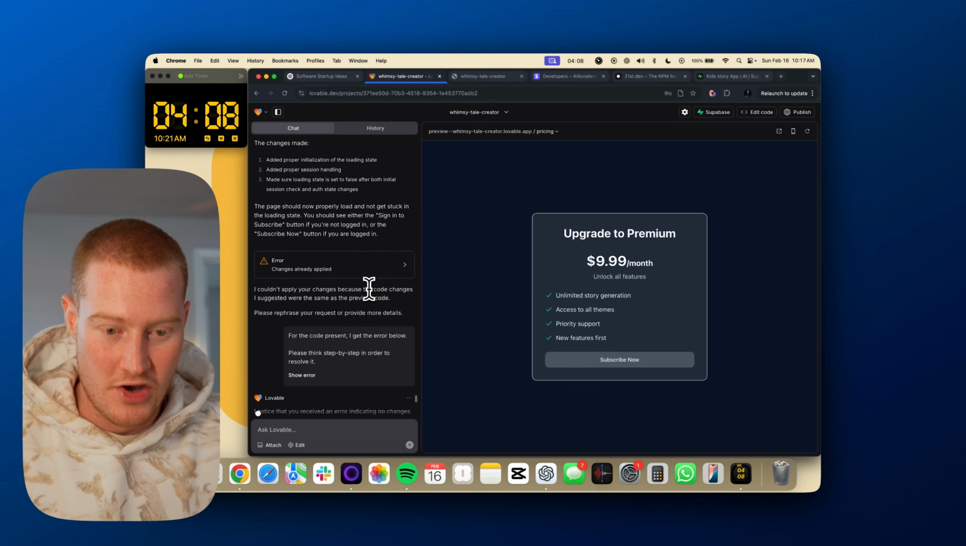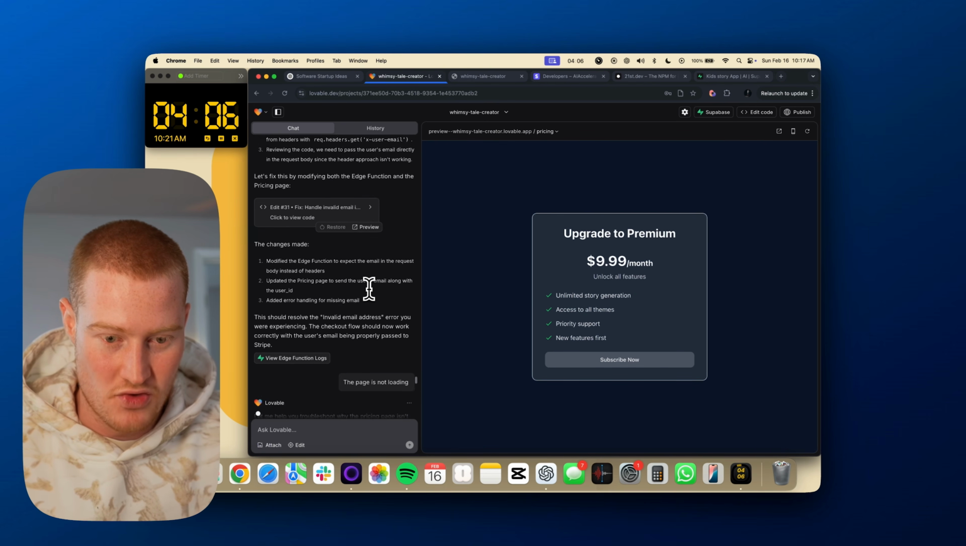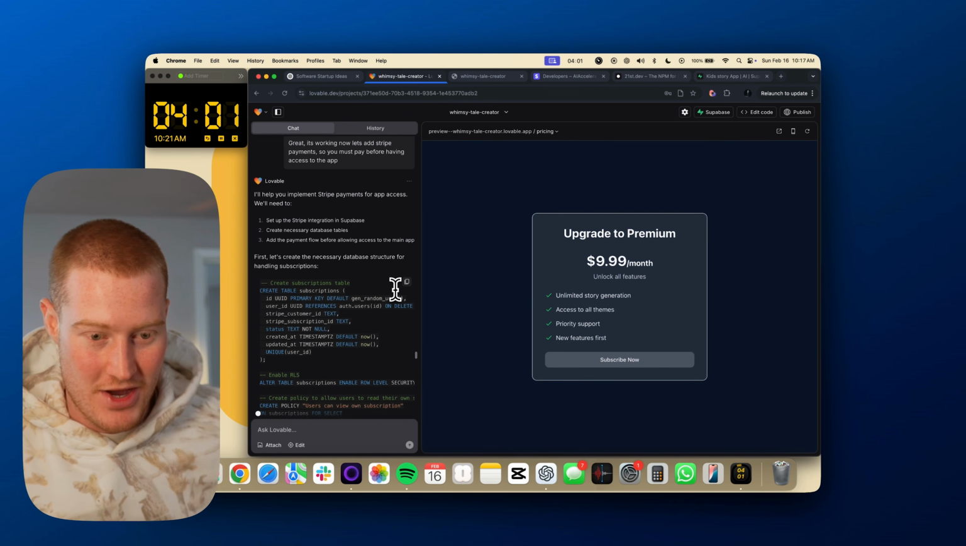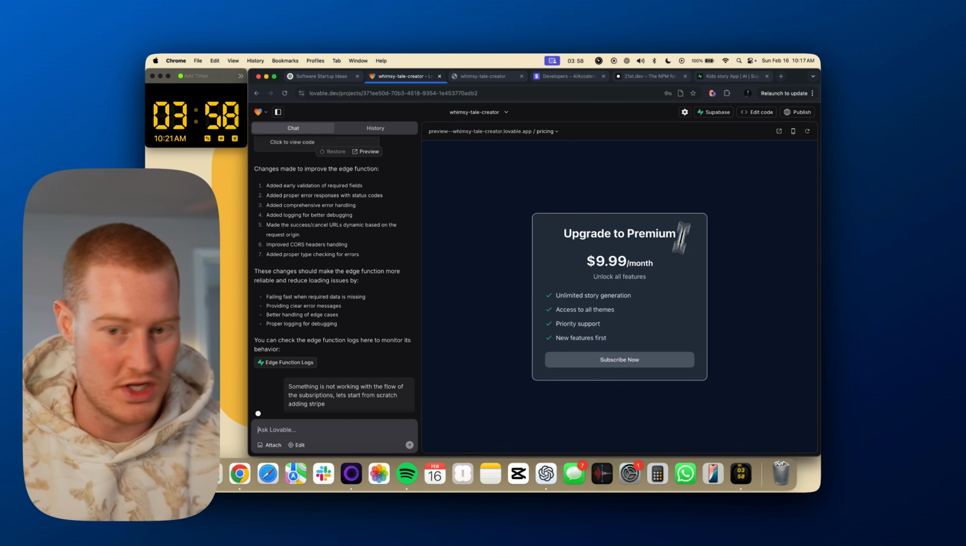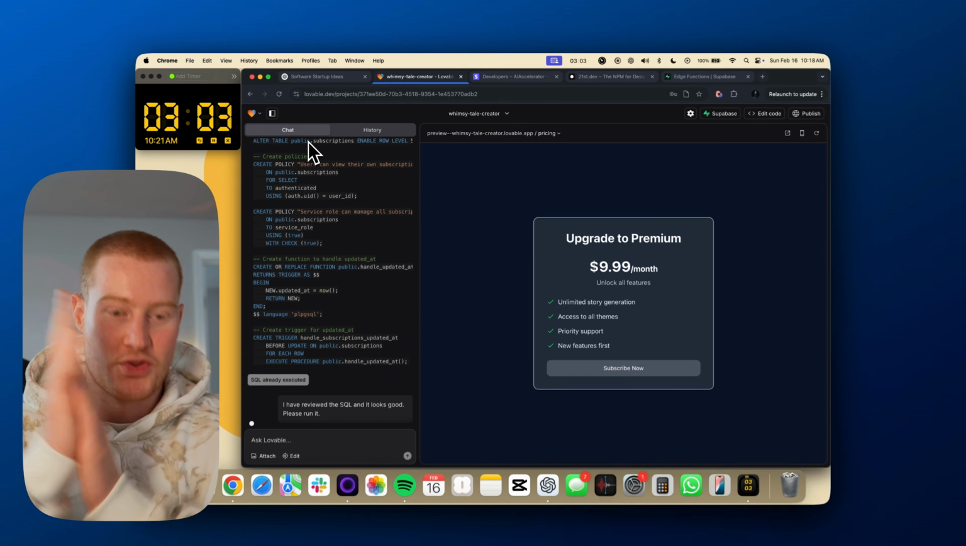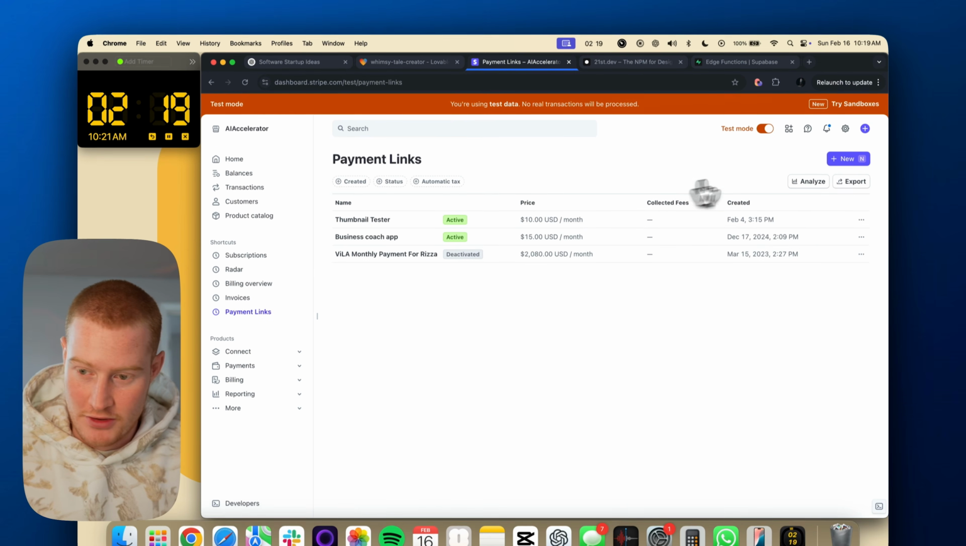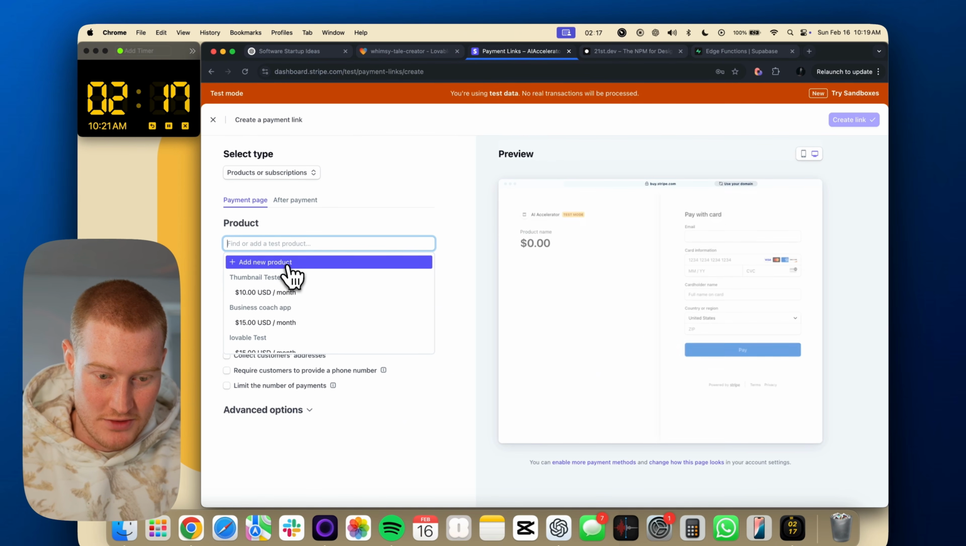So let's start from scratch adding Stripe. I think I know what the issue is or what caused the issue, but I don't know how to fix it. That is a problem. So I might need to just restart with Stripe. 3 minutes. We got 3 minutes. Are we going to get this done? What I need to do, I need to create a new payment link because it's going to ask me to do this. So I might as well save time.